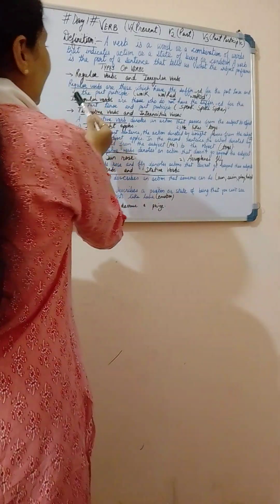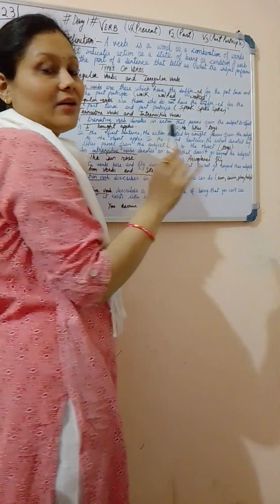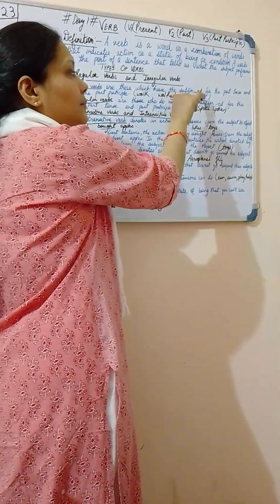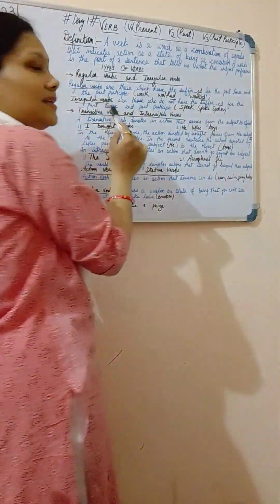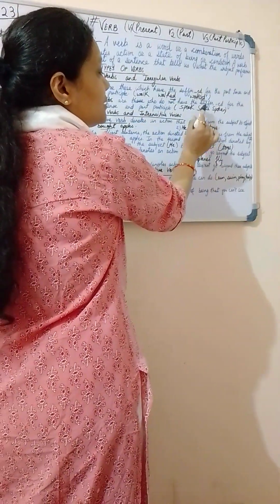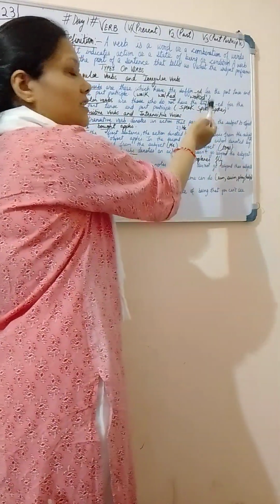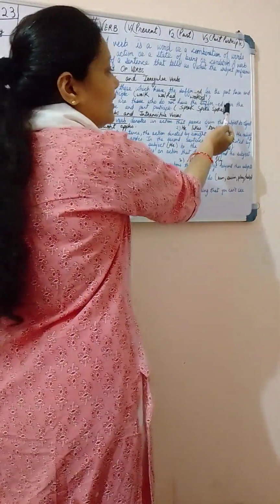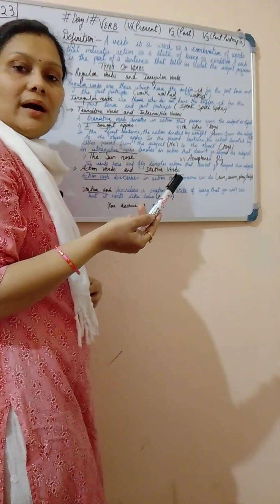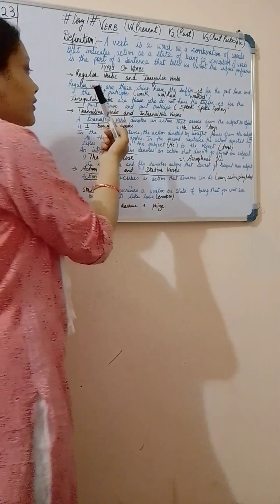Now what are irregular verbs? Irregular verbs are those which do not have the suffix. Like in regular verbs we have the suffix in past and past participle, but for the past and past participle here the whole word will be changed. Speak, spoke, spoken. So in V1 we have speak, in V2, that is past, we have spoke, and in V3, that is past participle, we have spoken. I spoke to my neighbor. Okay, so that is the difference between regular verbs and irregular verbs.